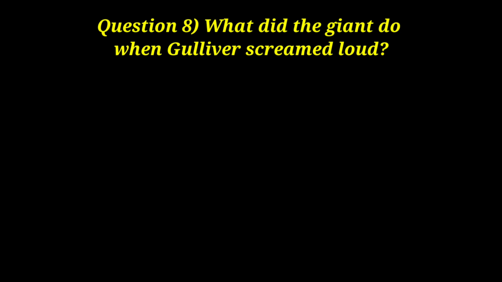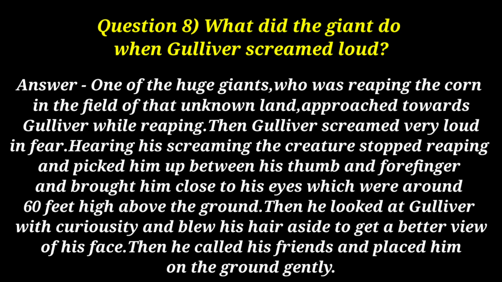Question 8. What did the giant do when Gulliver screamed loud? Answer, one of the huge giants, who was reaping the corn in the field of that unknown land, approached Gulliver while reaping. Then Gulliver screamed very loud in fear. Hearing his screaming the creature stopped reaping and picked him up between his thumb and forefinger and brought him close to his eyes, which were around 60 feet above the ground. Then he looked at Gulliver with curiosity and blew his hair aside to get a better view of his face. Then he called his friends and placed him on the ground gently.